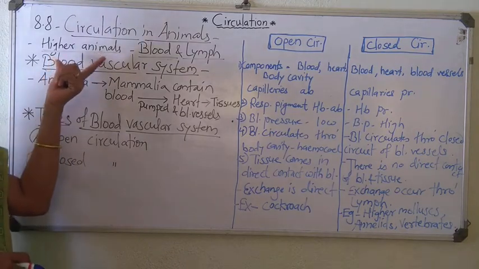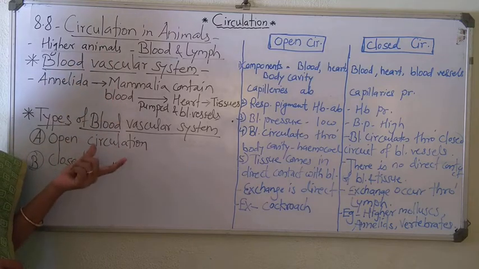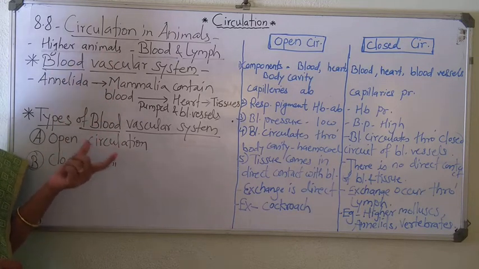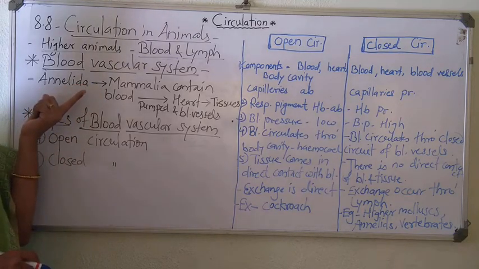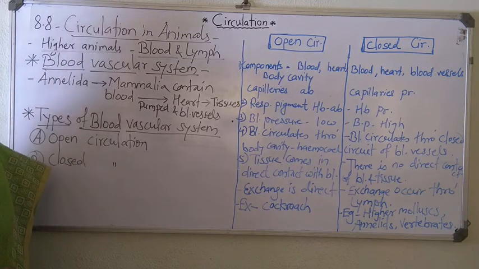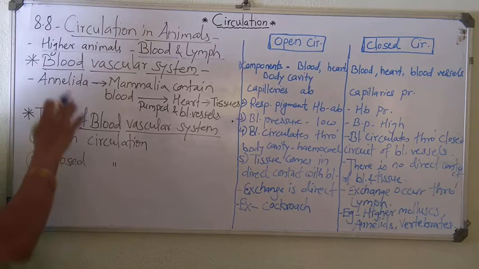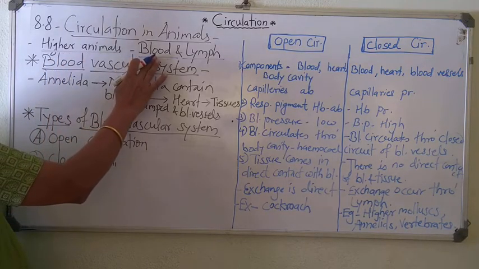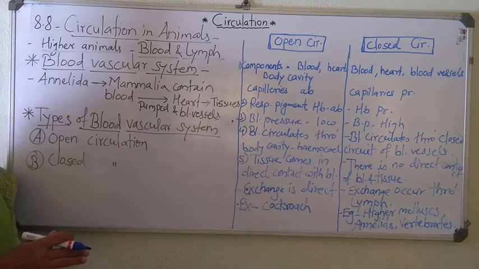But lower animals, especially protists, poriferans, platyhelminthes, nematohelminthes, annelids, etc. Or not annelida, but up to annelida, they have cyclosis type of transportation, maybe diffusion type, maybe active transport type, etc. So higher animals possess a very specific medium known as blood and lymph through which the circulation occurs.